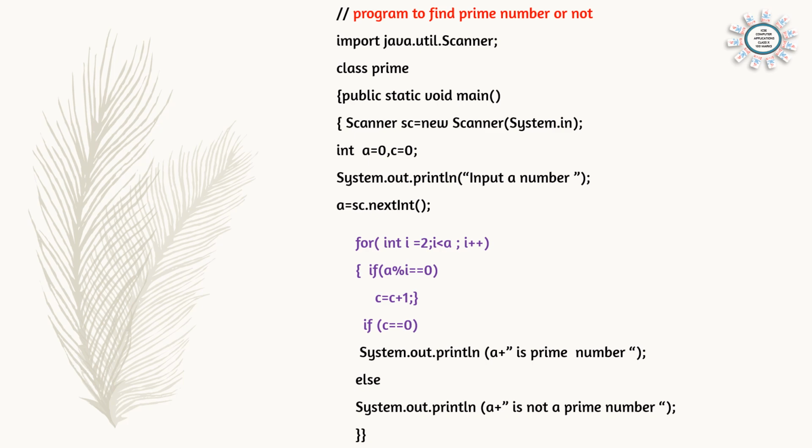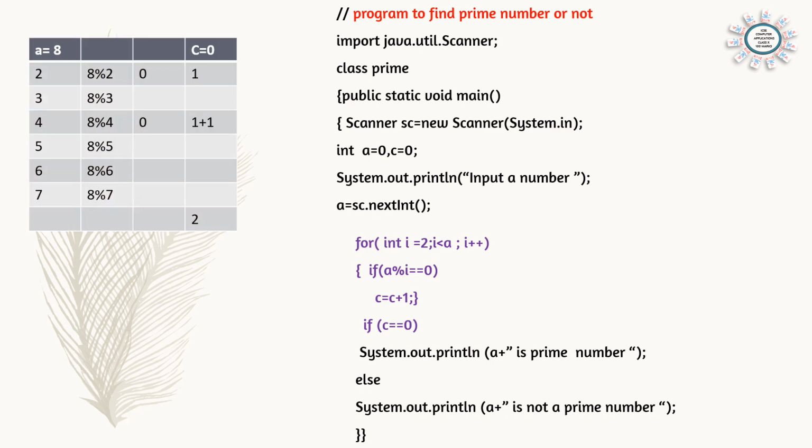And now here 1 is a factor of all numbers. So in this loop I am not including 1, we are starting from 2, i less than A. For example, suppose the number we are accepting is 8, the loop will go from 2 to 7, because 1 and the original number are factors, no need to count. So for int i is equal to 2, i less than A, i plus plus, and if A modulus i is double equals 0.